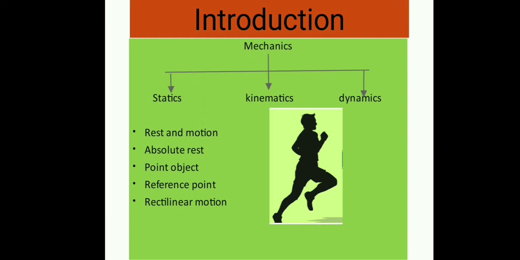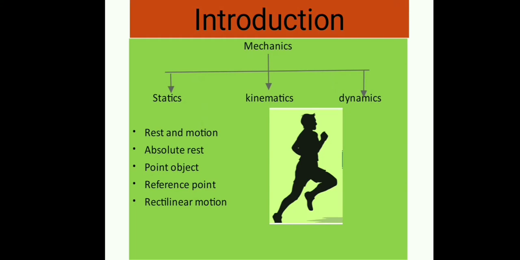An object is said to be at rest if it does not change its position with respect to its surrounding and with time. Now, motion. An object is said to be in motion if it changes its position with respect to its surrounding and with respect to the passage of time. For example, a moving train is an example of motion, and a book lying on a table is an example of rest.